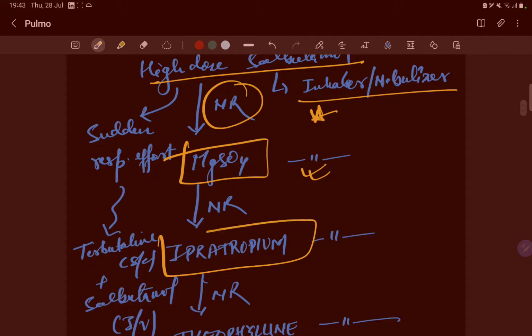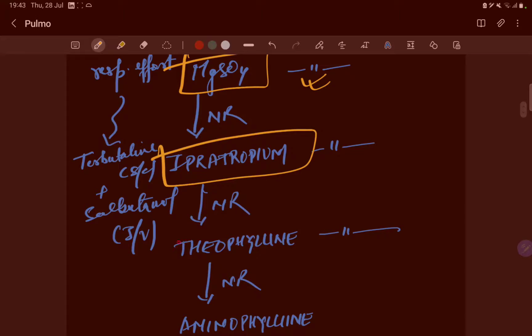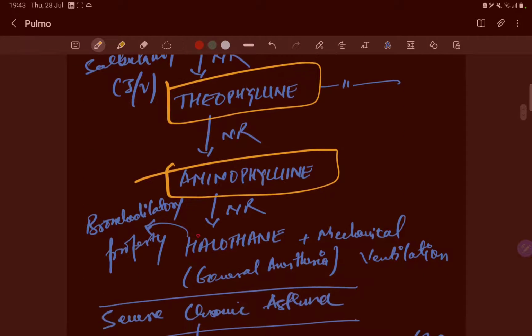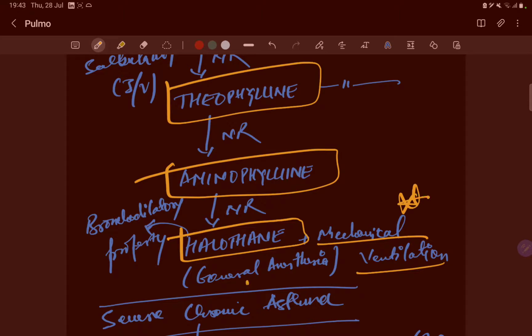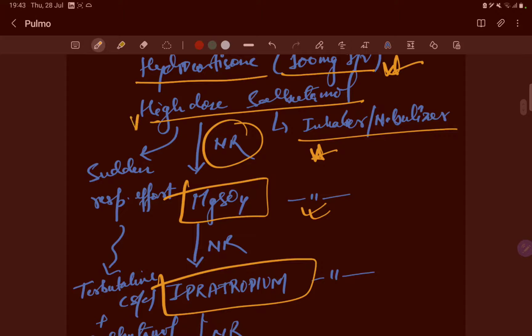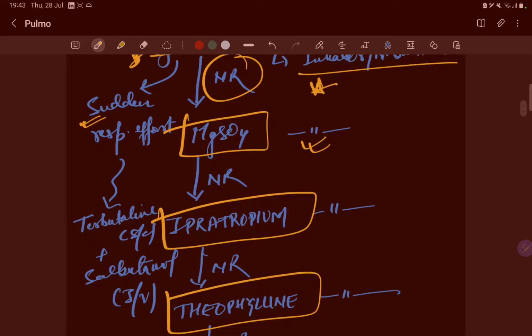If still not responsive, we give the ipratropium, then the theophylline, and then the aminophylline, and at last we give the halothane. With the mechanical ventilation we go for the general anesthesia. So halothane has bronchodilator property, as well as you should understand this high dose salbutamol will have action on the respiratory effort. Okay, and we give salbutamol IV and terbutaline subcutaneous.